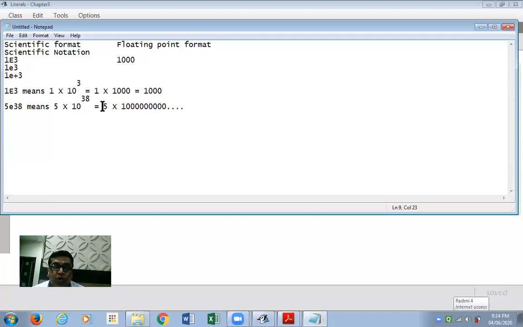Such a huge number. You can imagine, if you were to write it in floating point format, it would be quite a tedious task. And here, as you see in scientific format, it is so easy to write that number.